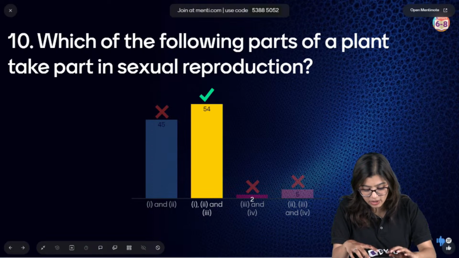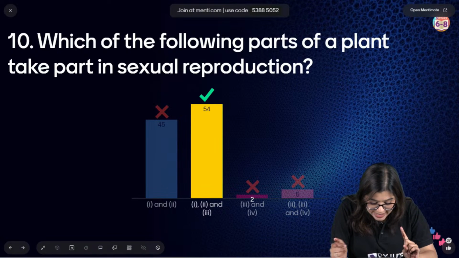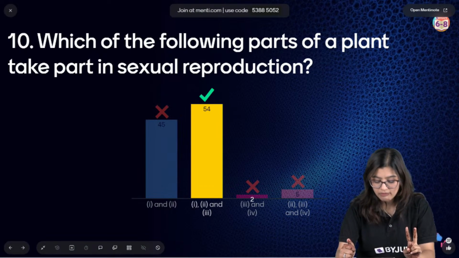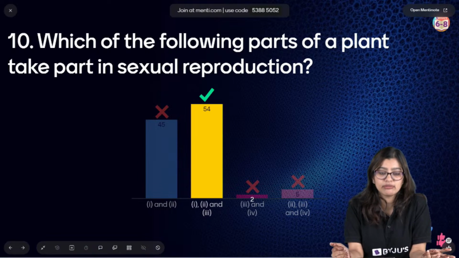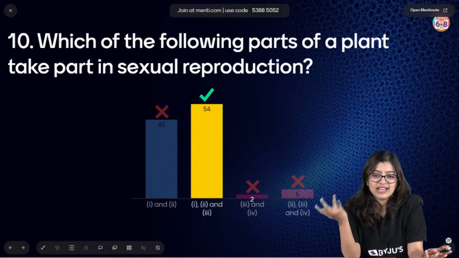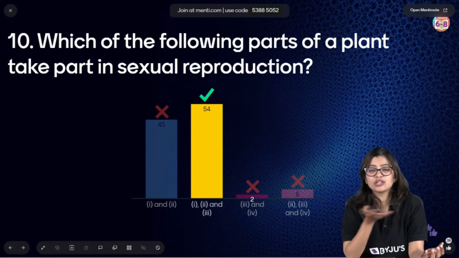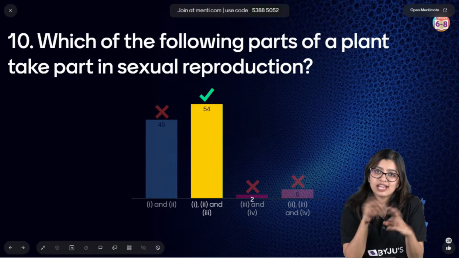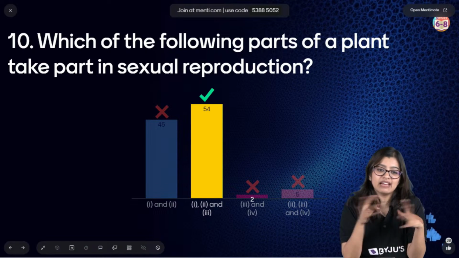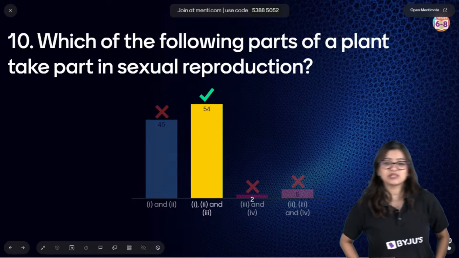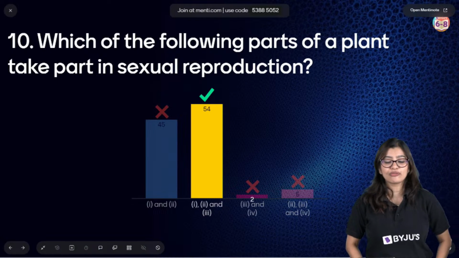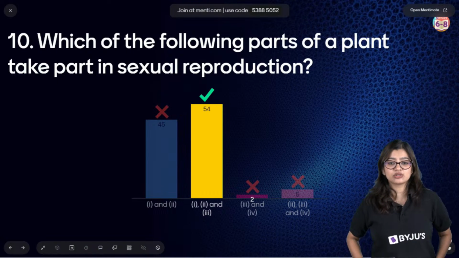Okay, let me have a look at the options. 1 is flower, 2 is seed. Why have you ignored fruit? Fruit is also part of sexual reproduction, right? Because inside your fruit is where you will find your seed. Why have we ignored the fruit and decided that the seed directly becomes it? There is no fruit. Nowhere in flowering plants do we see fruit.